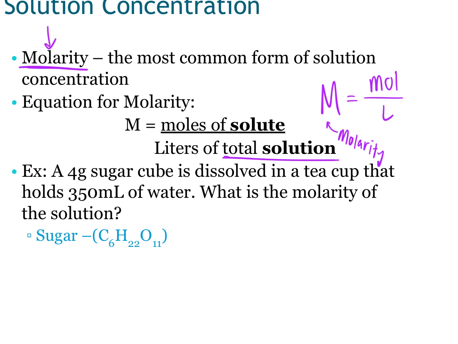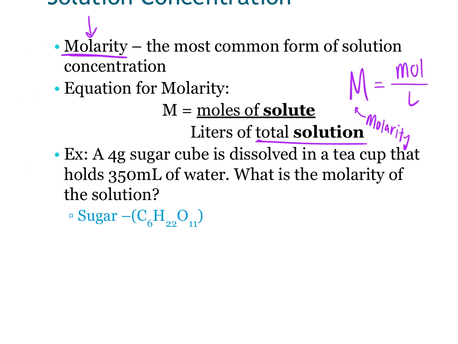Okay, so let's try this one here. It says a 4-gram sugar cube is dissolved in a teacup that holds 350 milliliters of water. What is the molarity of the solution? I'm given the formula for sugar, and I'm given the mass, but do I put mass anywhere into my calculation? What do I need to put in?